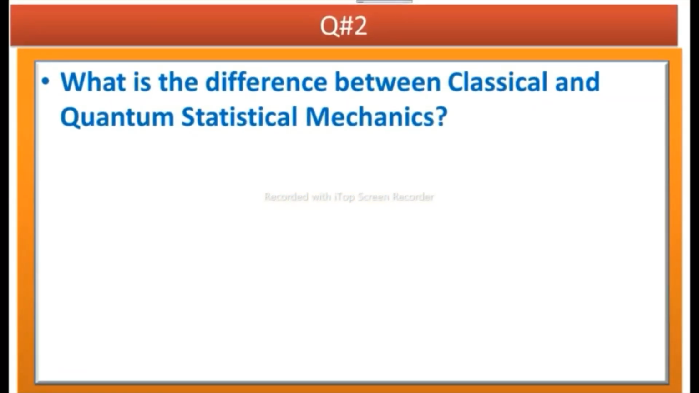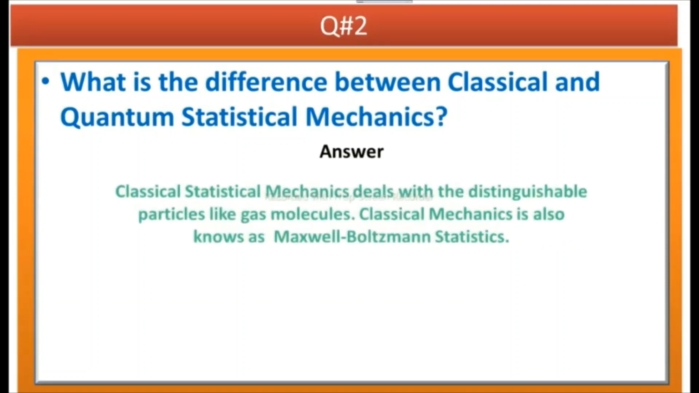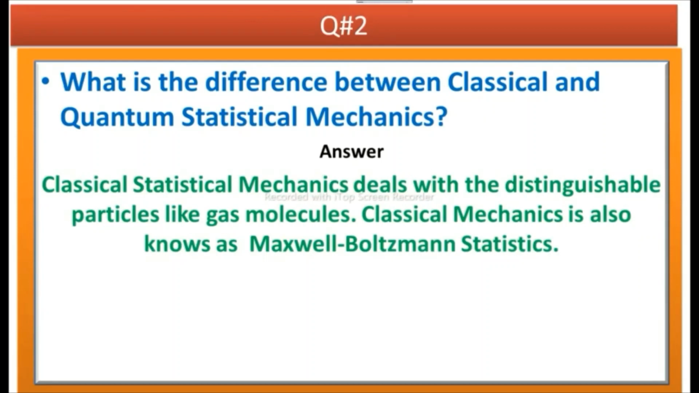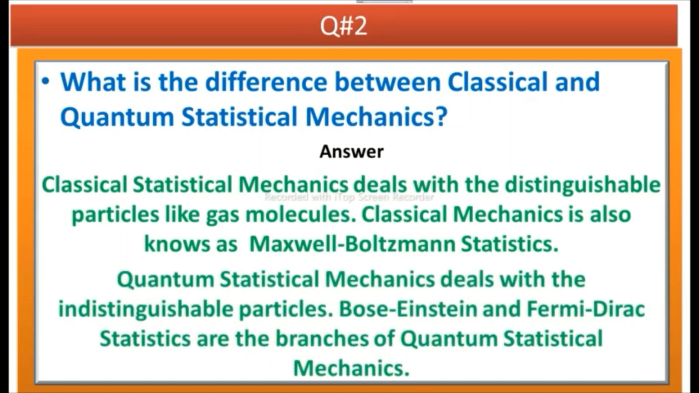The next question is, what is the difference between classical and quantum statistical mechanics? Answer is, classical statistical mechanics deals with the distinguishable particles like gas molecules. Classical mechanics is also known as Maxwell-Boltzmann statistics, whereas quantum statistical mechanics deals with the indistinguishable particles. Bose-Einstein and Fermi-Dirac statistics are the branches of quantum statistical mechanics.